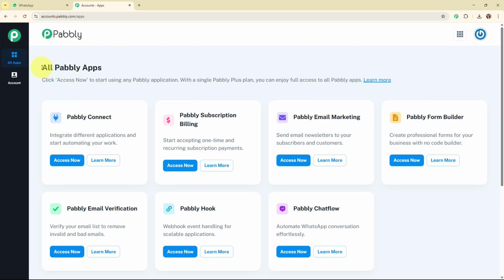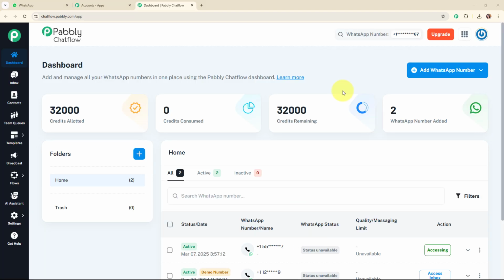After signing in, you can see the all Pabbly apps window where you can see all the applications of Pabbly. To build a WhatsApp chatbot for my business, I'm going to use Pabbly Chat Flow. This is the dashboard of Pabbly Chat Flow, and if you wish to learn how you can set up your Pabbly Chat Flow account step by step, then you can check out the video available in the description box below, on our YouTube channel and on our landing page as well. Alright, let me give a brief on how you can add a WhatsApp number in a Pabbly Chat Flow account.